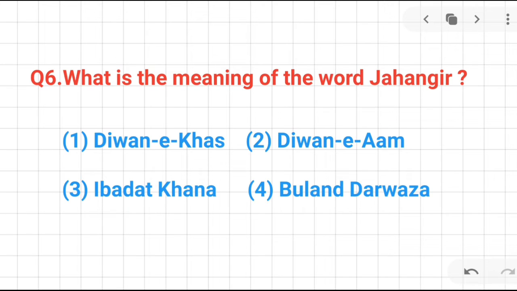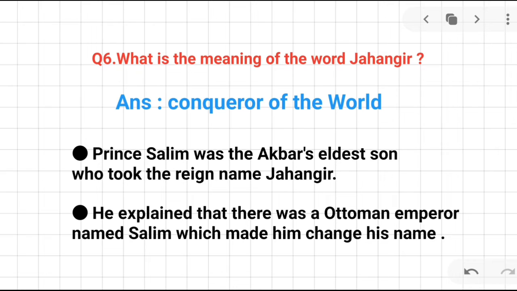Okay. Question number 6. What is the meaning of the word Jahangir? It's a very interesting question. Okay. I think there is something wrong in the options. The answer is conqueror of the world. Remember that Prince Salim was Akbar's eldest son who took the name Jahangir. Okay. A question may come from this point. And also remember that Jahangir explained that there was an Ottoman emperor named Salim, which made him change his name.